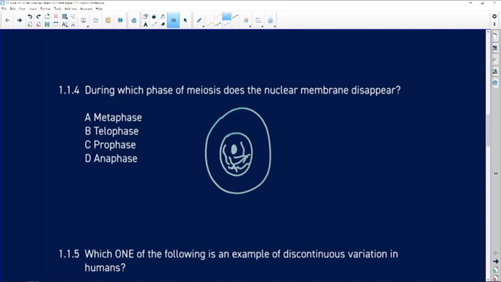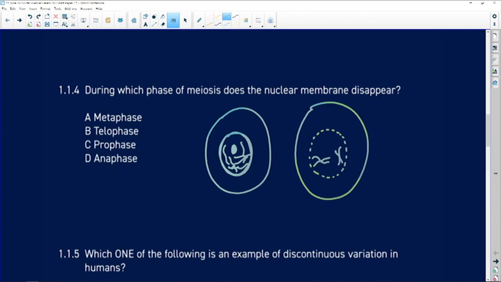So it'll be chromatin network, it will be nucleolus, all inside this membrane, which is the nuclear membrane. But at the start of meiosis, we're going to see that nuclear membrane breaking down, and we're going to see our chromosomes starting to separate out as individual chromosomes rather than the network.